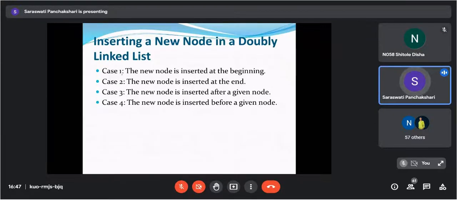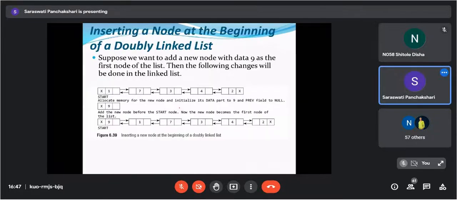So four cases are there. A new node is to be inserted at the beginning, inserted at the end, then inserted after a given node and inserted before a given node. So these four cases are there. We'll see only two cases. Rest of the part you can check. Okay. Inserting node at the beginning.